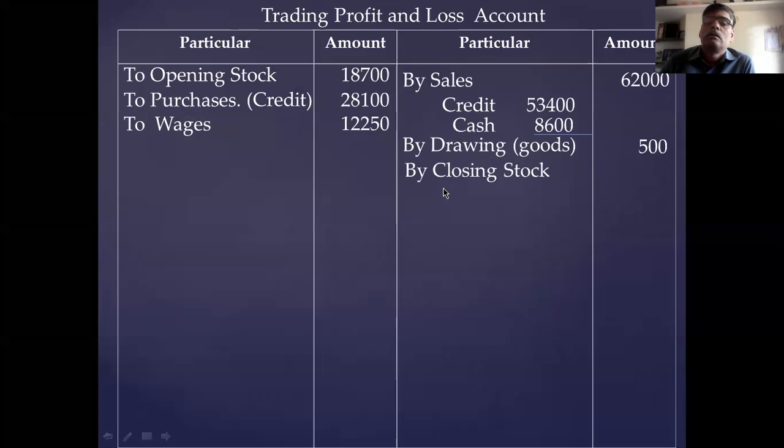By drawing. By closing stock, you take closing stock, I think, this 23,400. Okay, these are the items related with trading account. You close the trading account, total is 85,900.